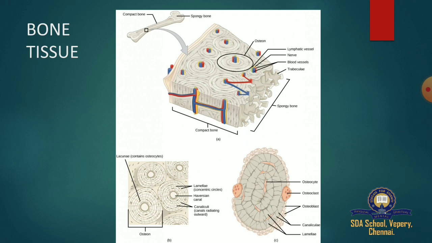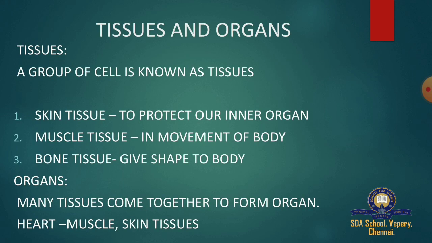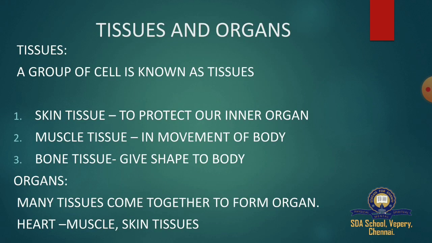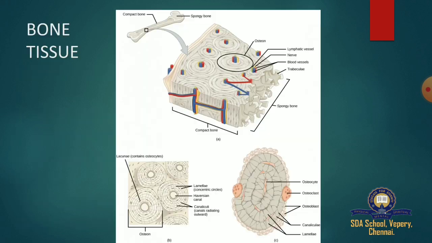So bone tissue, in which way is bone tissue helpful? Bone tissue gives shape to our body. And this is muscle tissue. In which way is muscle tissue helpful? Muscle tissue helps in the movement of our body.